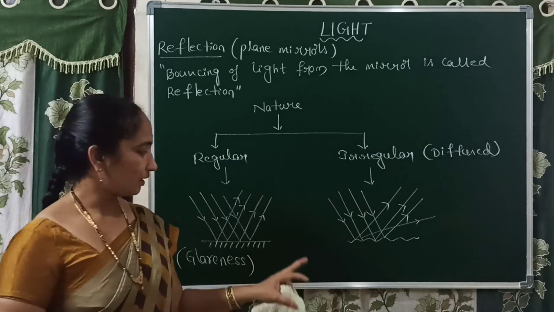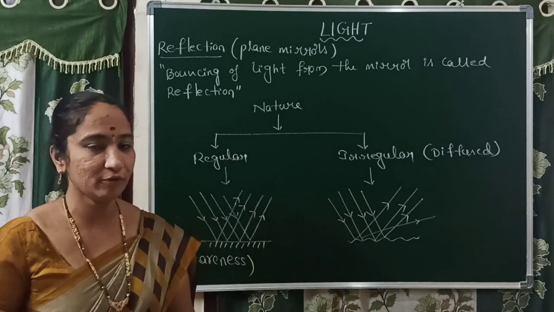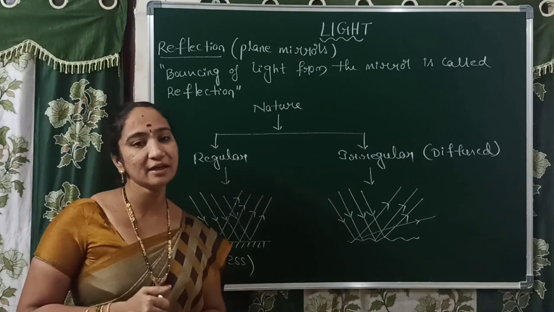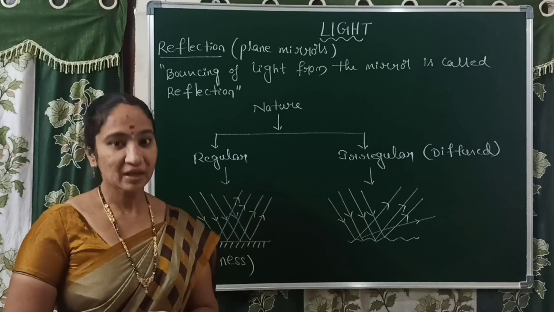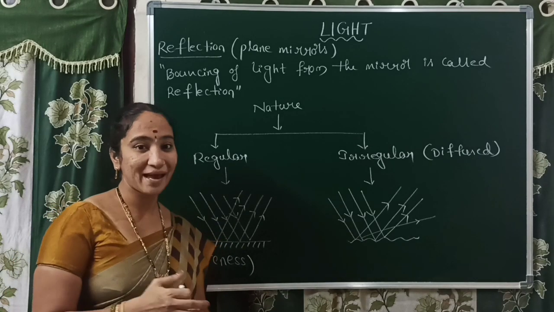Okay. Compared to these two reflections, which one is helpful for us? Irregular reflection is the one that is helpful for us, because in irregular reflection, light travels over a vast region.